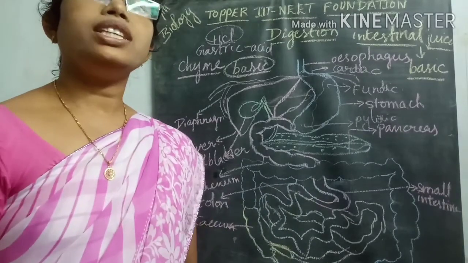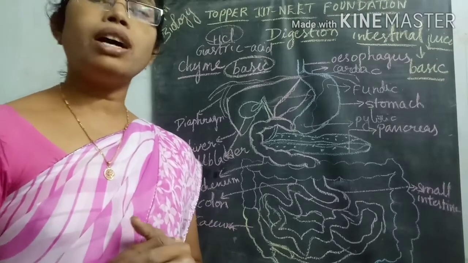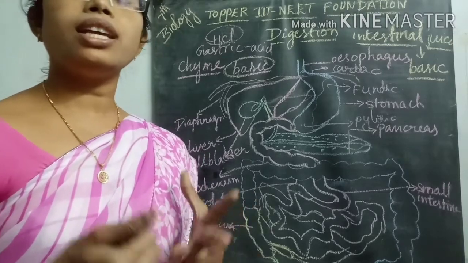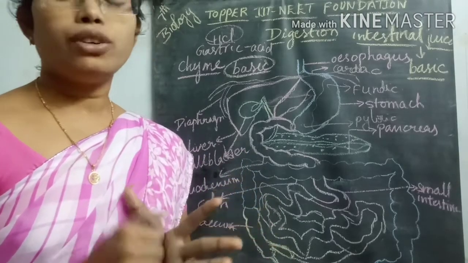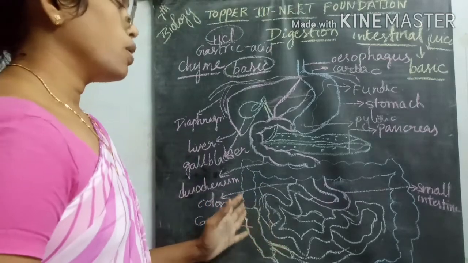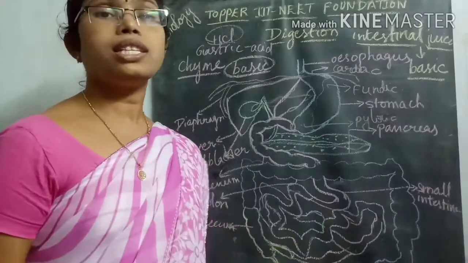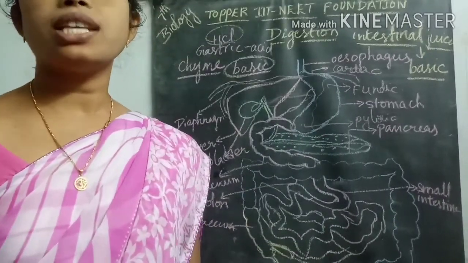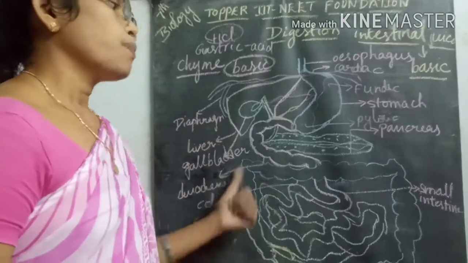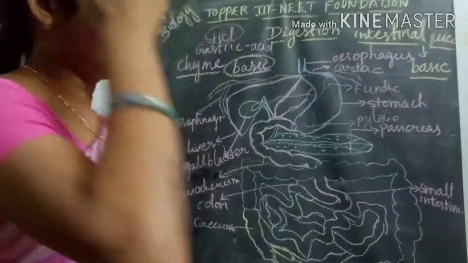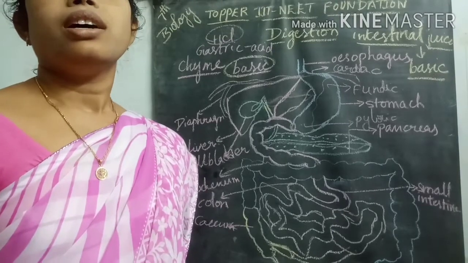So for easy movement of the undigested food material, if you take food containing roughage or fibers, then easy movement of the food material will occur inside the large intestine. Then the defecation process also occurs easily. So like that, the complete structure of the digestive system is covered in this region.